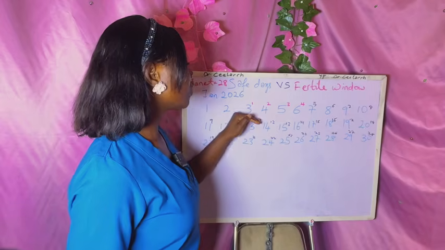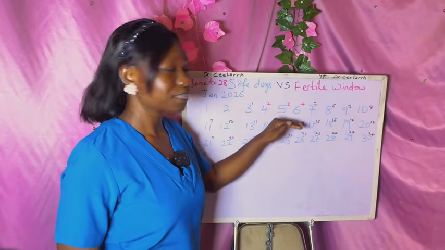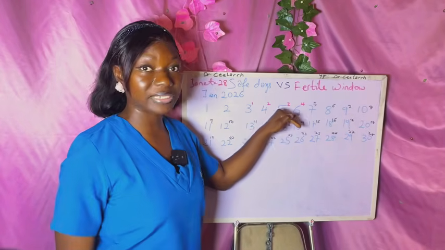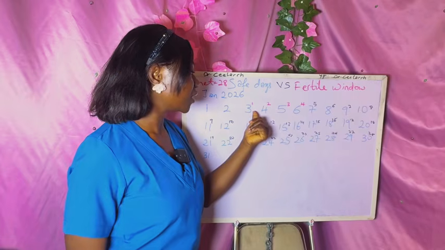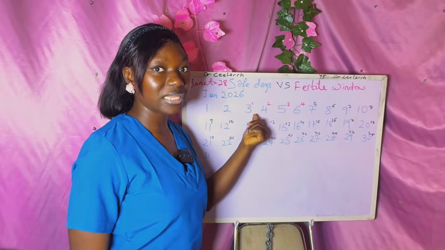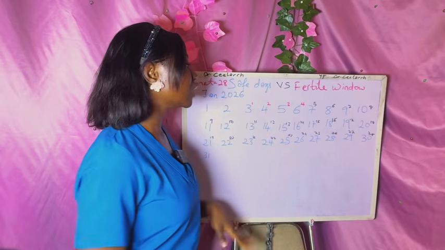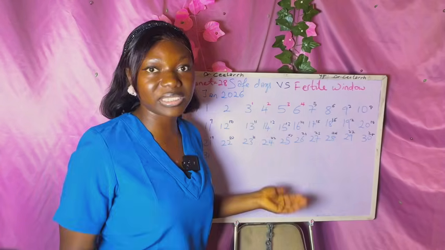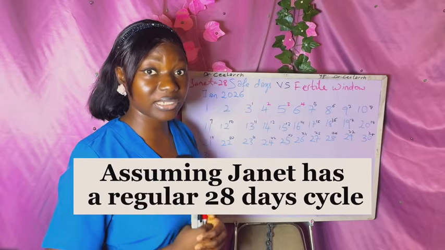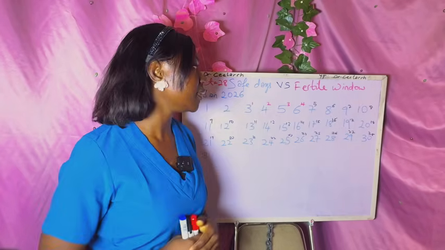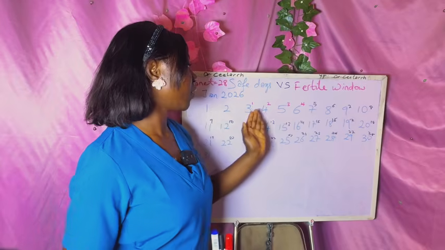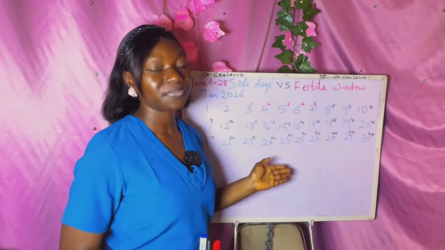So if she bleeds for 4 days, this is still part of her cycle, because the first day is the first day of the menstrual cycle. That is the 3rd of January. So the last day of her cycle should be the 28th day, since we said she has a cycle of 28 days. So let's calculate to see. We will count from this first day to the 28th day of the cycle.